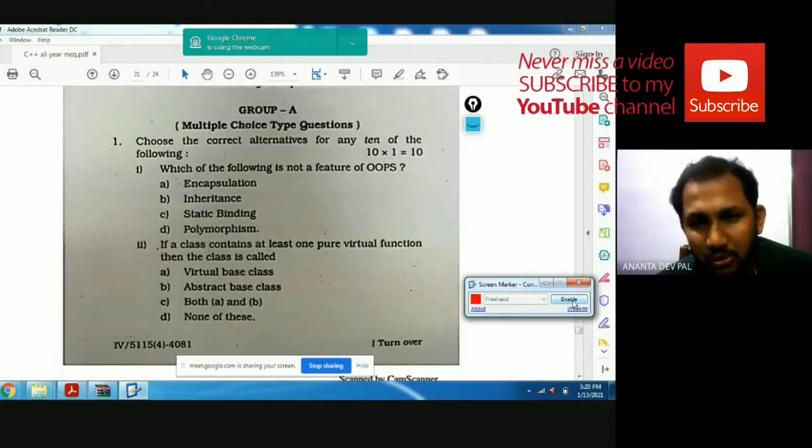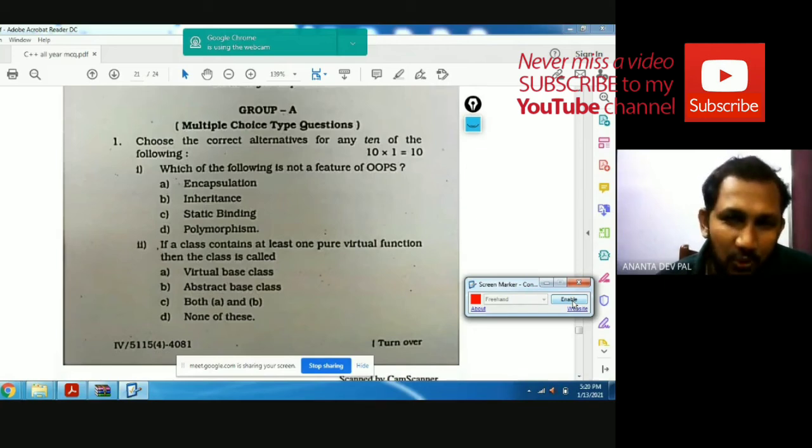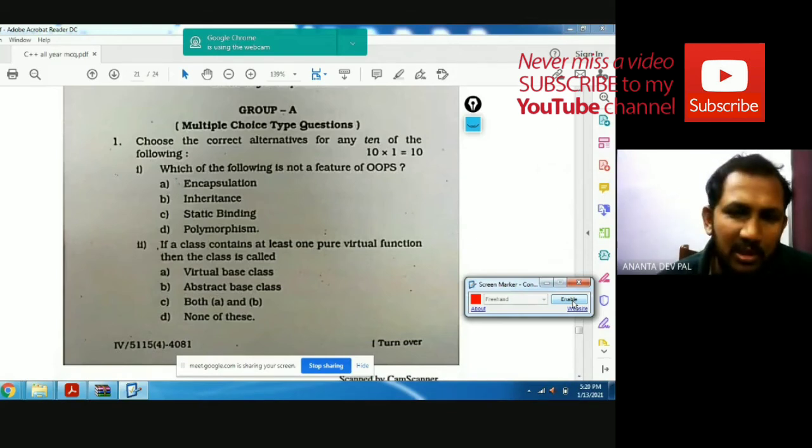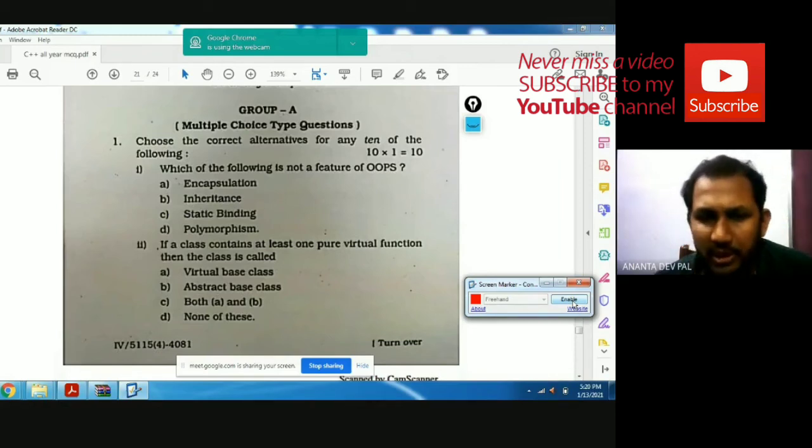Encapsulation is one of the features of OOP. Inheritance and polymorphism are also features of OOP. Static binding is also one of the features, because static binding is known as compile time polymorphism. So all of them are features, but the correct answer is not available here. So here the answer is wrong actually.